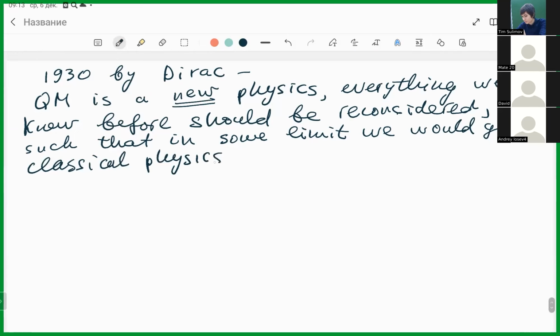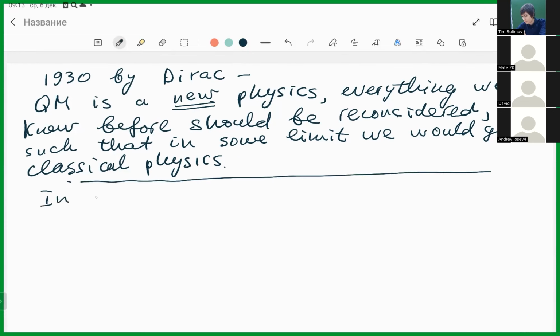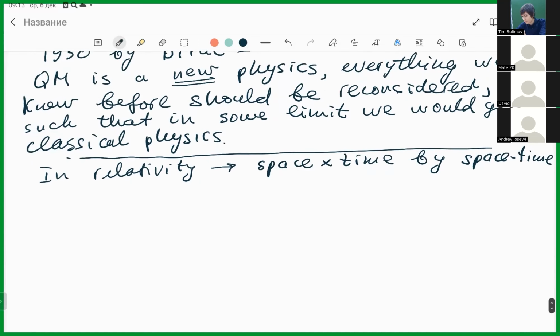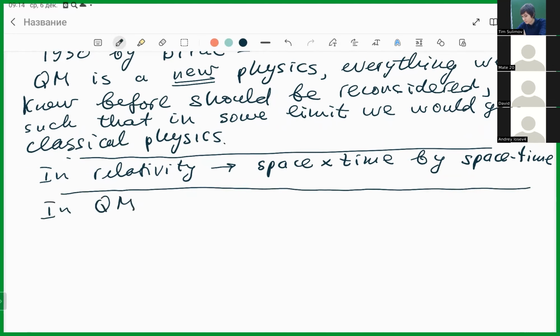So this step is much more revolutionary than the step made by Einstein with relativity. Because in relativity, people say, okay, we replace space and time by space-time. Okay, it is important, but it's not a drastic change. In quantum mechanics, the structure of physics was completely changed.